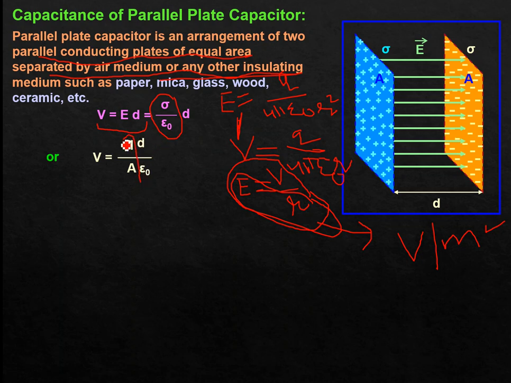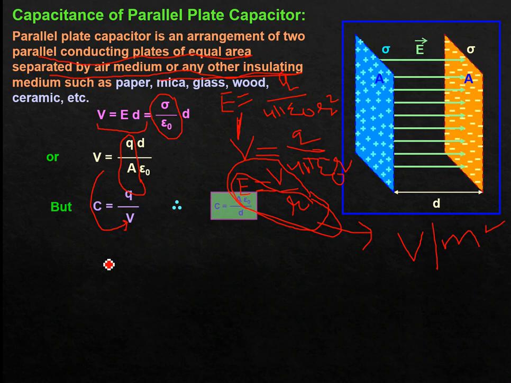So putting sigma, V will be equal to QD divided by epsilon naught A. But C is nothing but Q divided by V. Putting the value of V, C will be equal to epsilon naught A divided by D. This is an important equation.